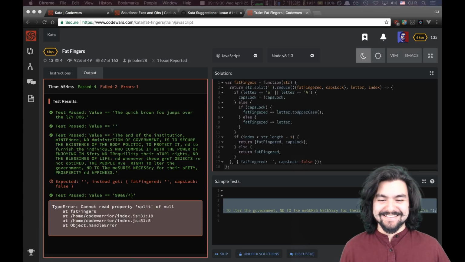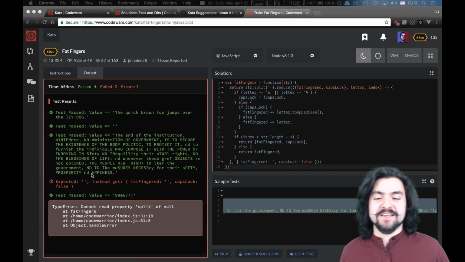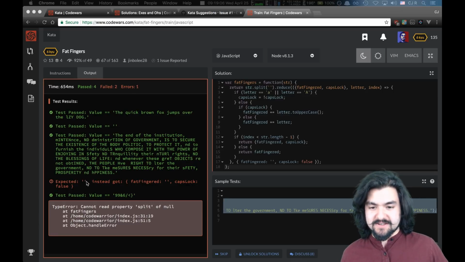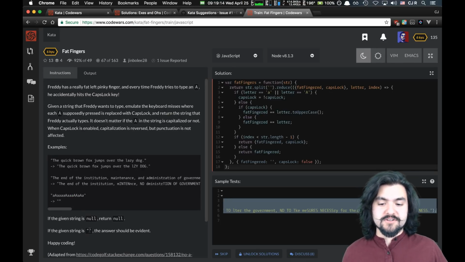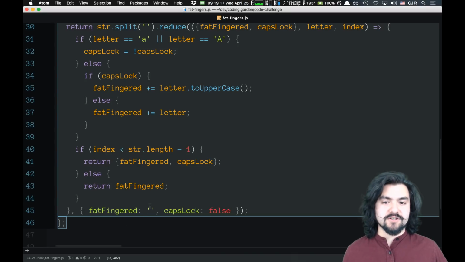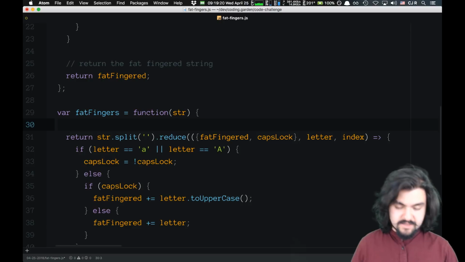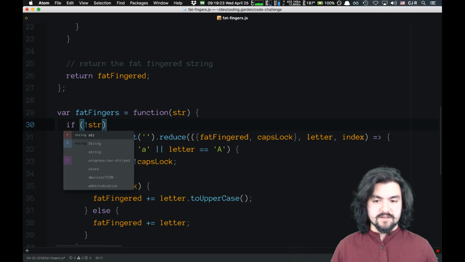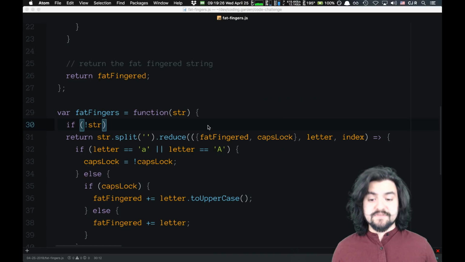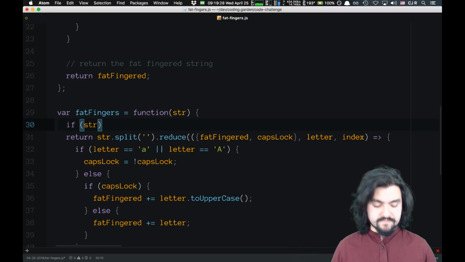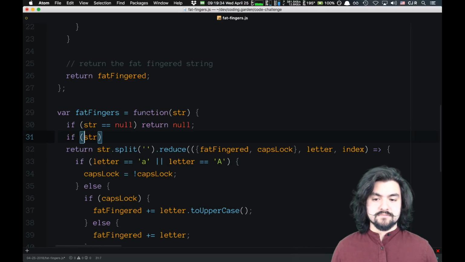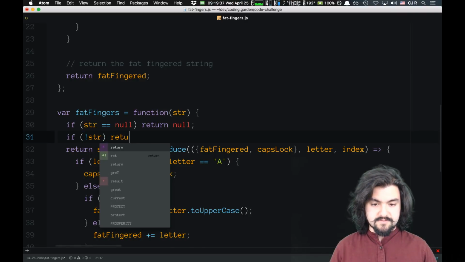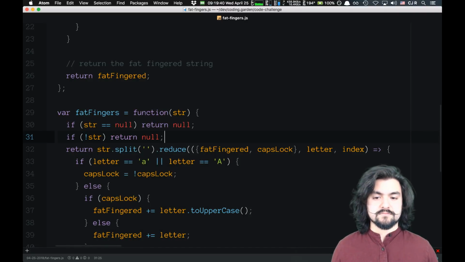So we forgot to account for the case where the string is totally empty. So expected, yeah, and can't read split of undefined. If you look at the instructions, if the given string is null, return null. If the given string is empty, then return the empty string. So let's do that. So basically we say, if it's null, we need to return null. So if string is equal to null, return null. If string doesn't have a value, meaning it's empty, then return null. Okay, that should do it.